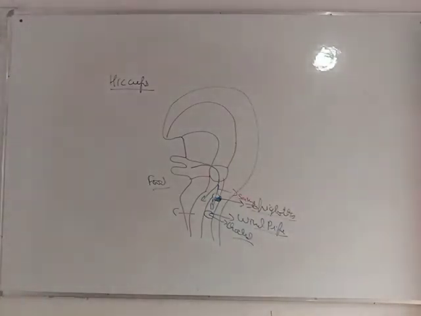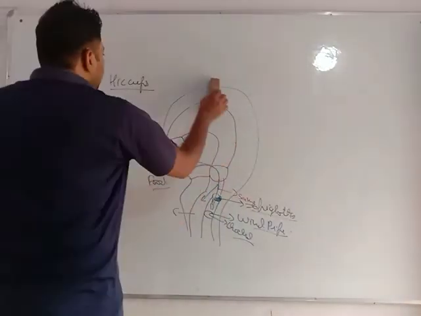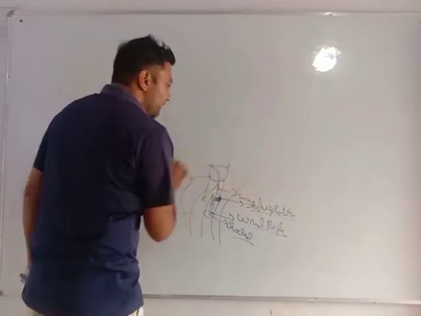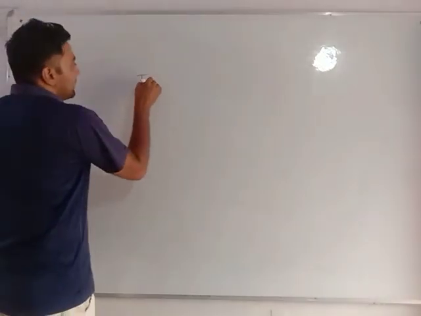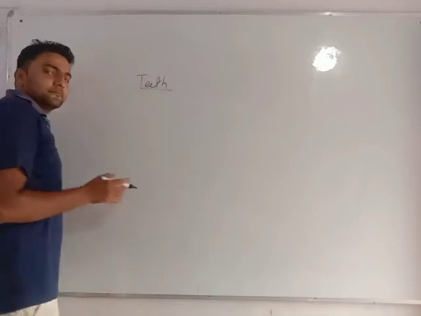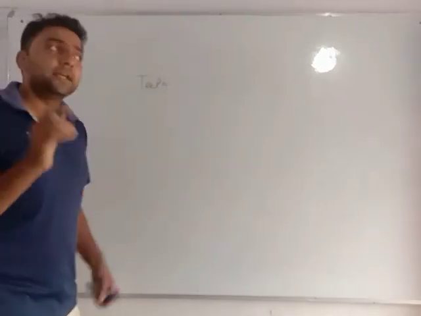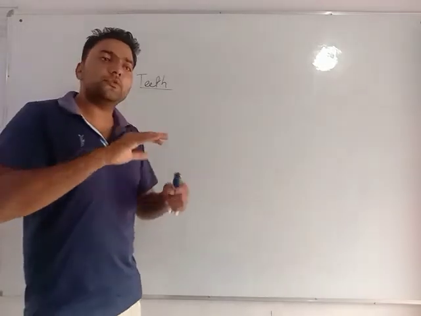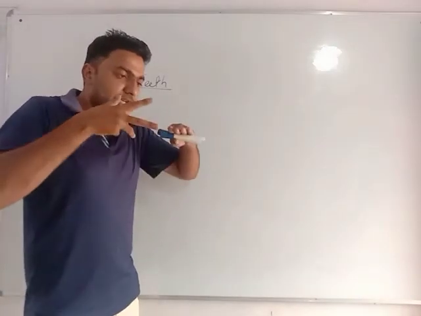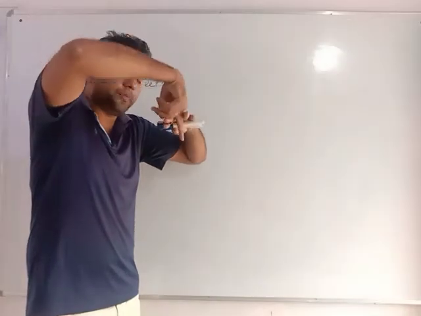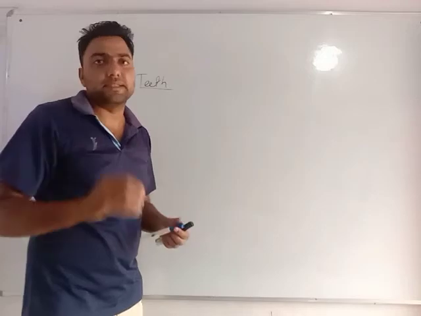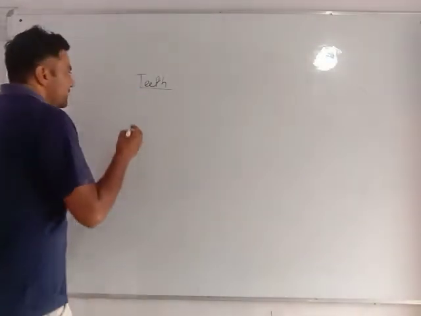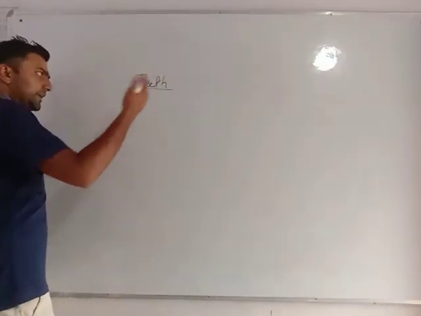Okay my dear students, in mouth we had very special organs, teeth. Very special organs, teeth. Our body is very smart. It is having a variety of teeth. Why? It knows that humans consume a variety of food. That food needs to be cut down, that food needs to be pierced, that food needs to be grinded so as to decrease the size of those food particles. So we are having teeth.